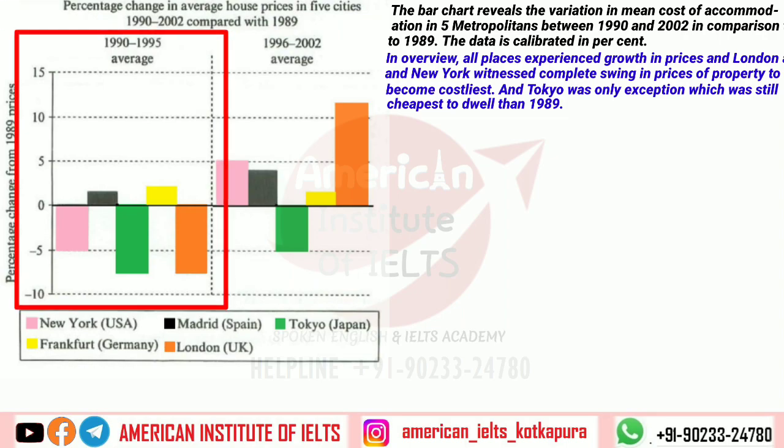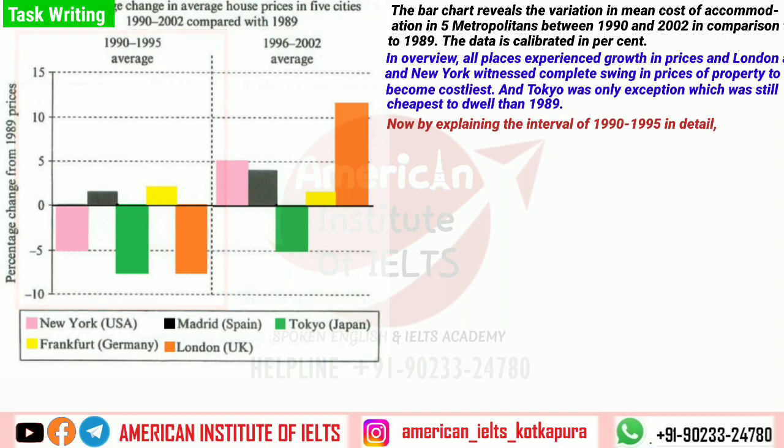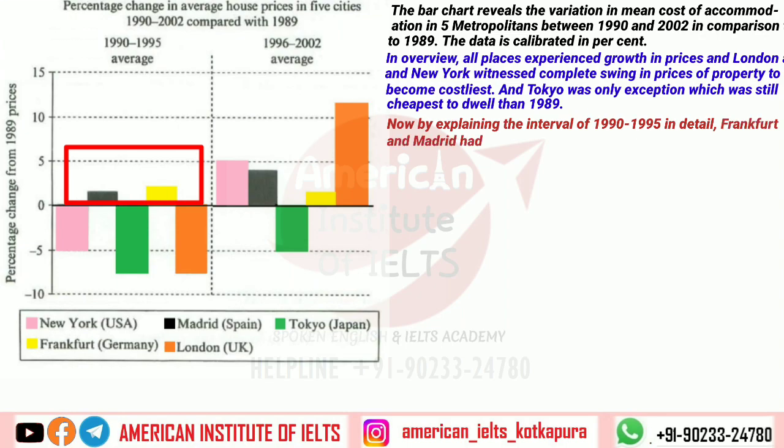Now we shall be explaining the interval of 1990 to 1995. So we can make a start of our body paragraph 1 by explaining the interval of 1990-1995 in detail. Here we will have to talk firstly about Frankfurt and Madrid. So Frankfurt and Madrid had an increment in rates of, now how much is it? It is 2.5% for Frankfurt and 1.5% for Madrid respectively.